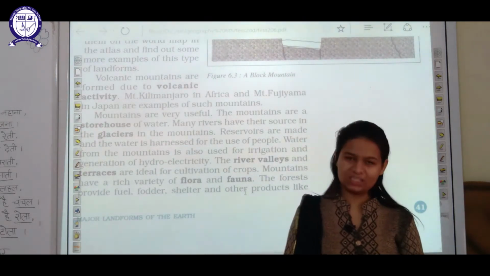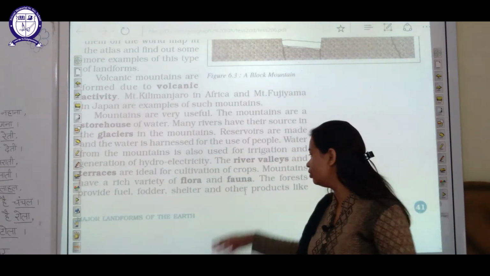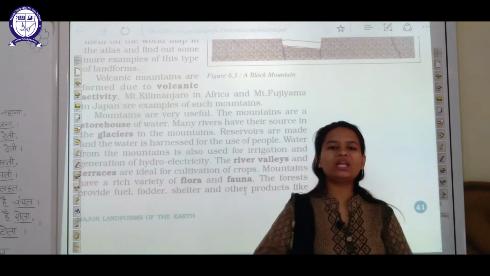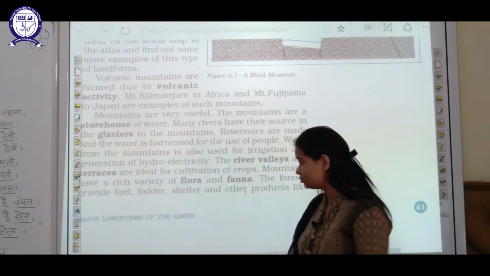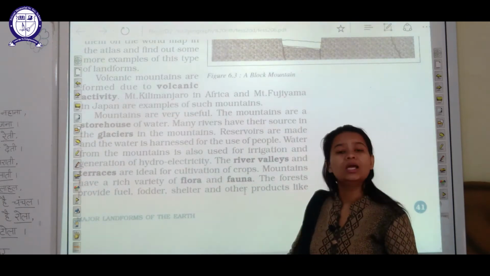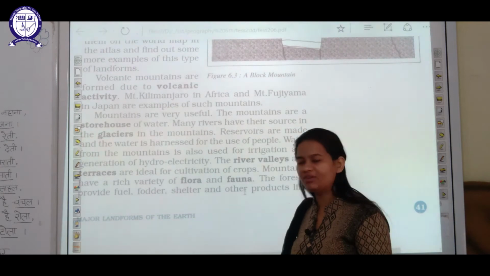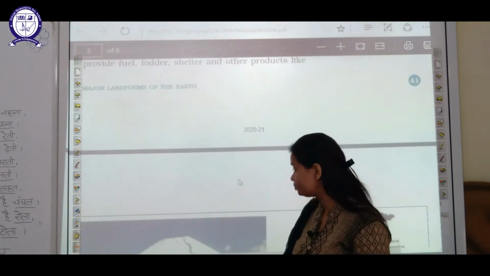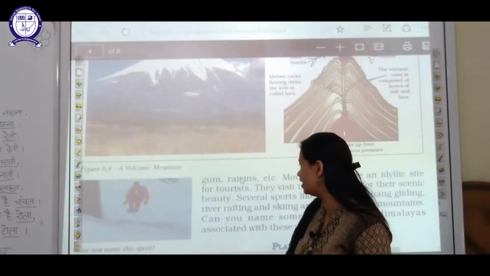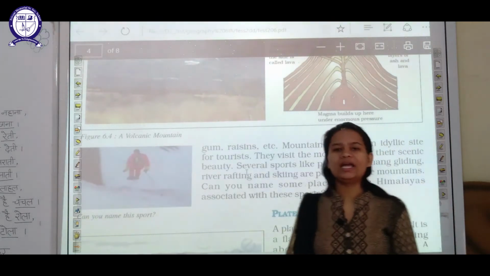All your plant species or plant kingdom together constitute flora, and all your animal species or animal kingdom form fauna. As you know very well, plants, that is flora, need water for their survival, and fauna, that is animals, also need water for their survival, and it is present on mountains. That is why it is a rich source of flora and fauna.